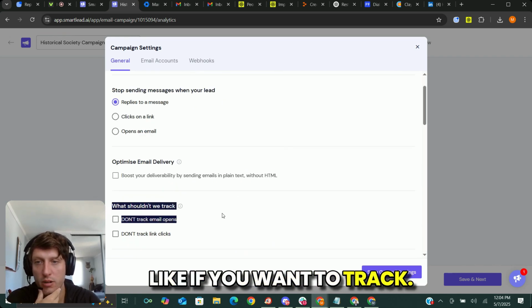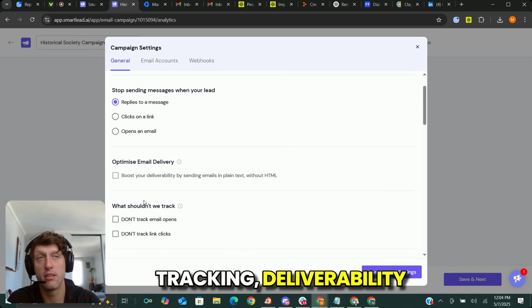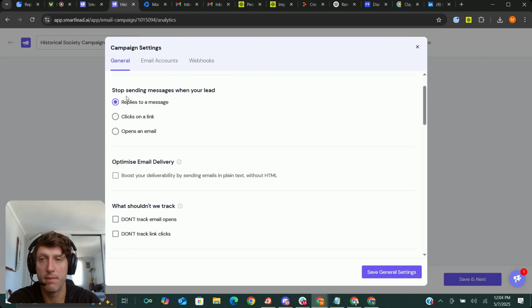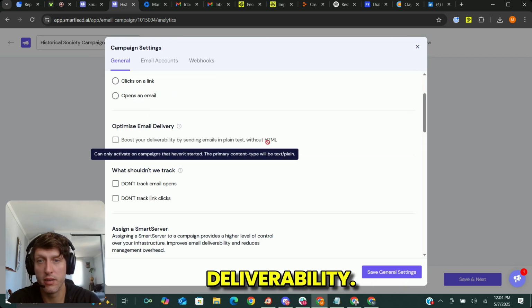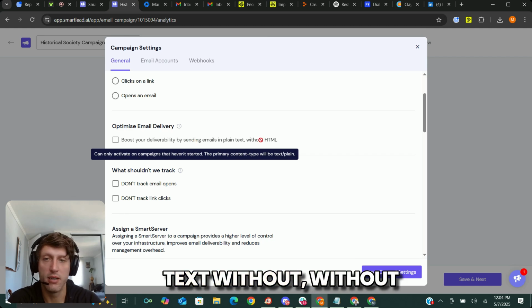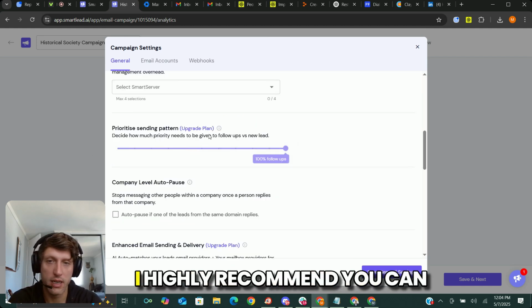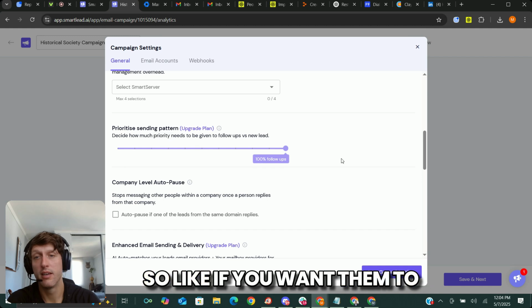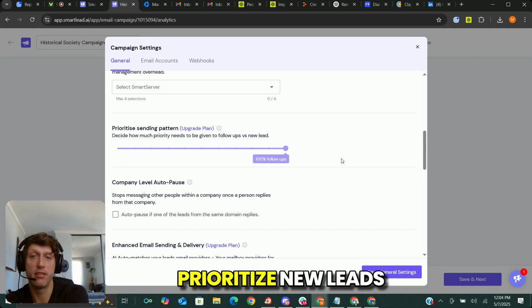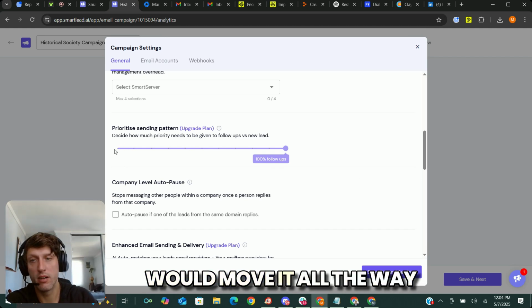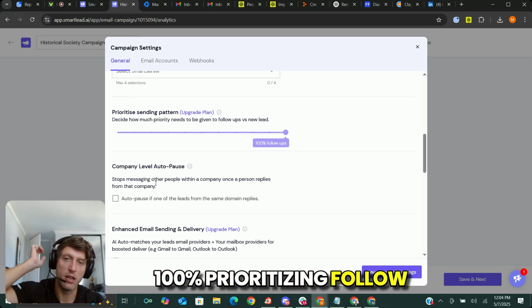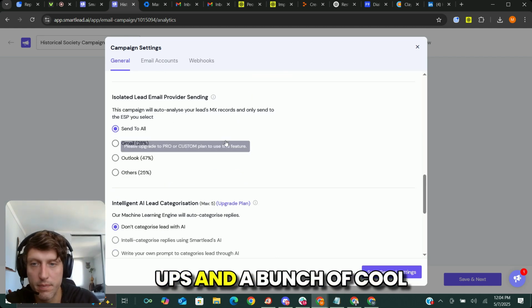Like if you are not tracking, deliverability will be higher. Stop sending messages when your lead replies. Boost your deliverability, right? So you're going to send emails in plain text without HTML, which I highly recommend. You can prioritize sending patterns. So like if you want them to prioritize new leads instead of follow-ups, you would move it all the way down here because this is 100% prioritizing follow-ups, and a bunch of cool stuff here.